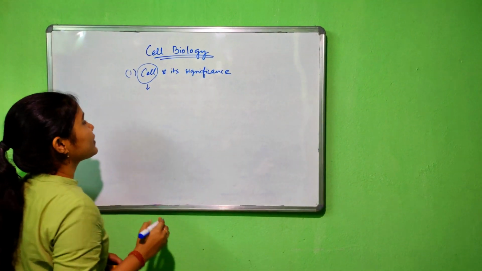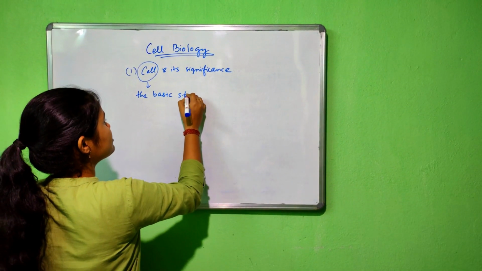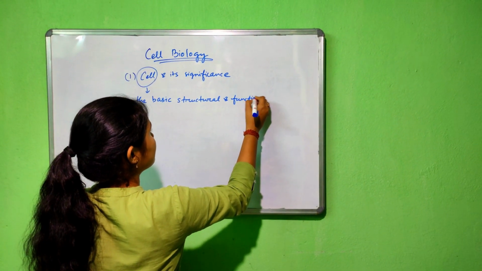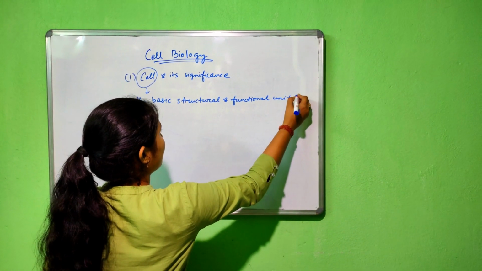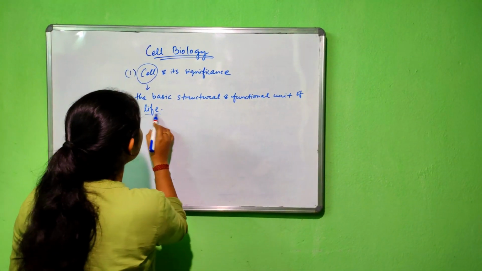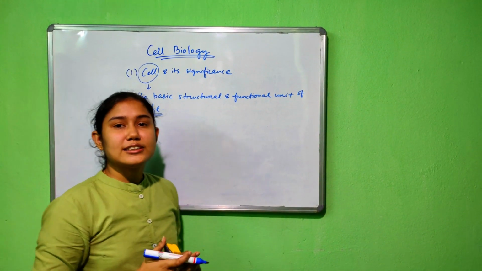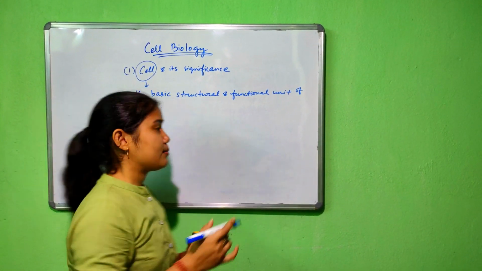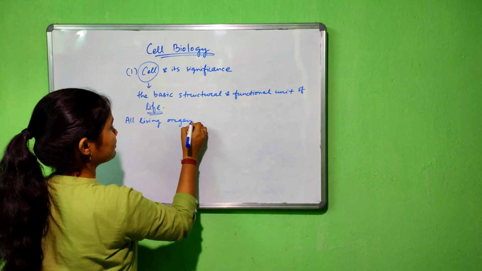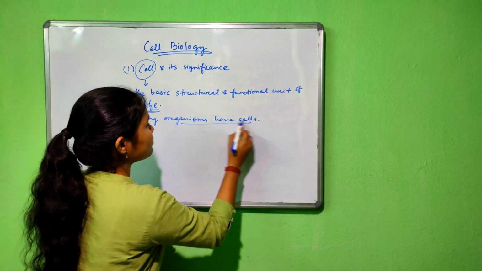So what is a cell? The cell is known as the basic structural and functional unit of life. So why is it called the unit of life? Let us first discuss. If an organism has cell, it is called a living organism. All living organisms have cells.